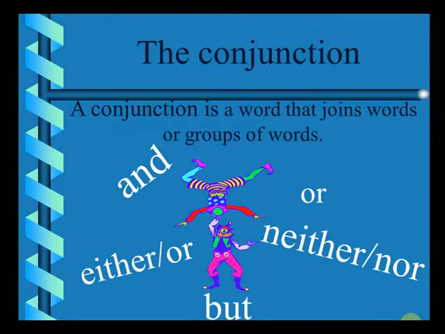I could not come to the class yesterday because I was ill. So "because" is a conjunction here which is relating the two clauses, "I could not come to the class" with the rest of the sentence, "I was ill". Words like and, along with, hence, as a result of, furthermore, or, nor, but, all are conjunctions. You can also have correlative conjunctions like either-or, neither-nor. They always come together in pairs.